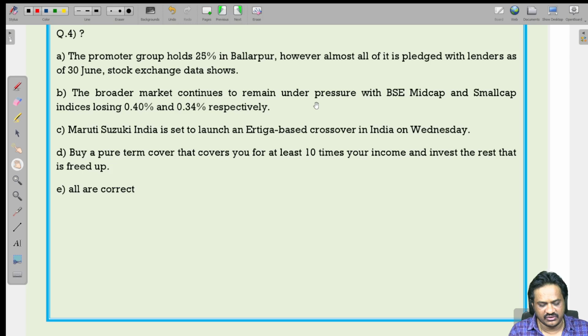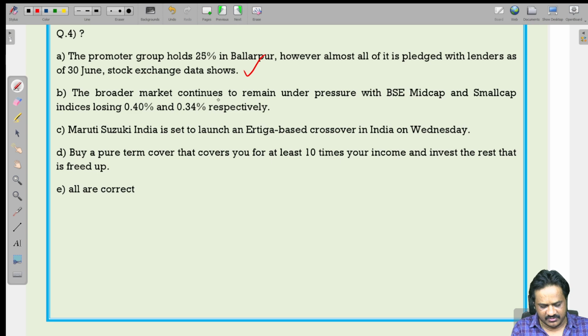The promoter group holds 25% in Ballarpur. However, almost all of it, the 25% is singular, so all of it is pledged with lenders as of 30th June, stock exchange data shows. Here the sentence is correct.